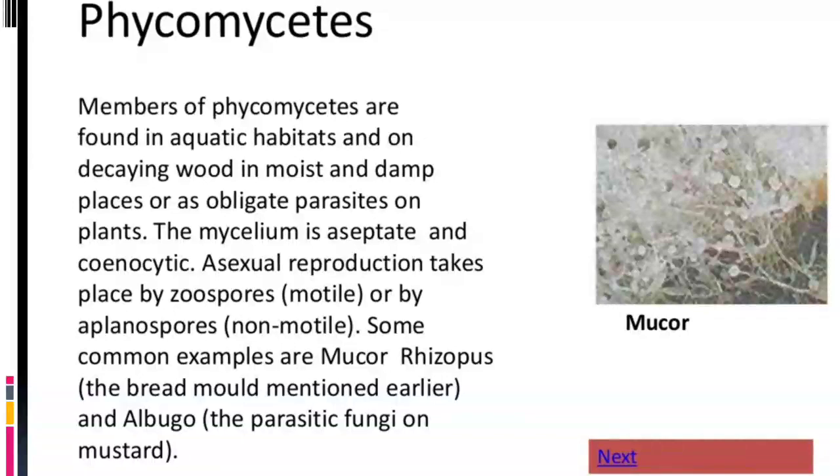A few common examples come under the Phycomycetes. A very important fungus is Mucor or Rhizopus, known as the common bread mold, as mentioned earlier. The second is the fungus on the mustard plant, known as Albugo candida.